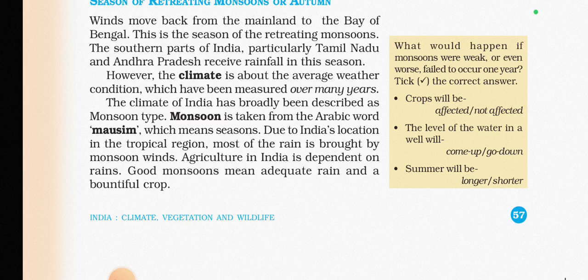Here you have been given some tick mark questions. What would happen if the monsoon were weak or even failed to occur one year? The crop will obviously be affected. The second one is that the level of water in the well will go down, and summer will be of longer duration.